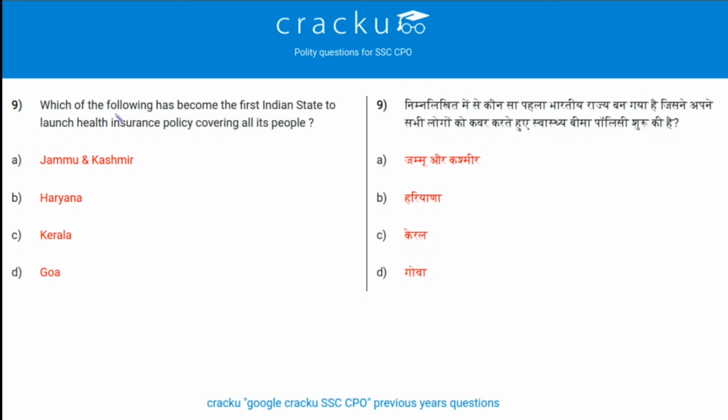Next question. Which of the following has become the first Indian state to launch health insurance policy covering all its people? The first Indian state is Goa. Goa became the first Indian state to launch Swarna Jayanti Arogya Bima Yojana, providing health insurance cover for the entire resident population of the state. So option D is the correct answer.